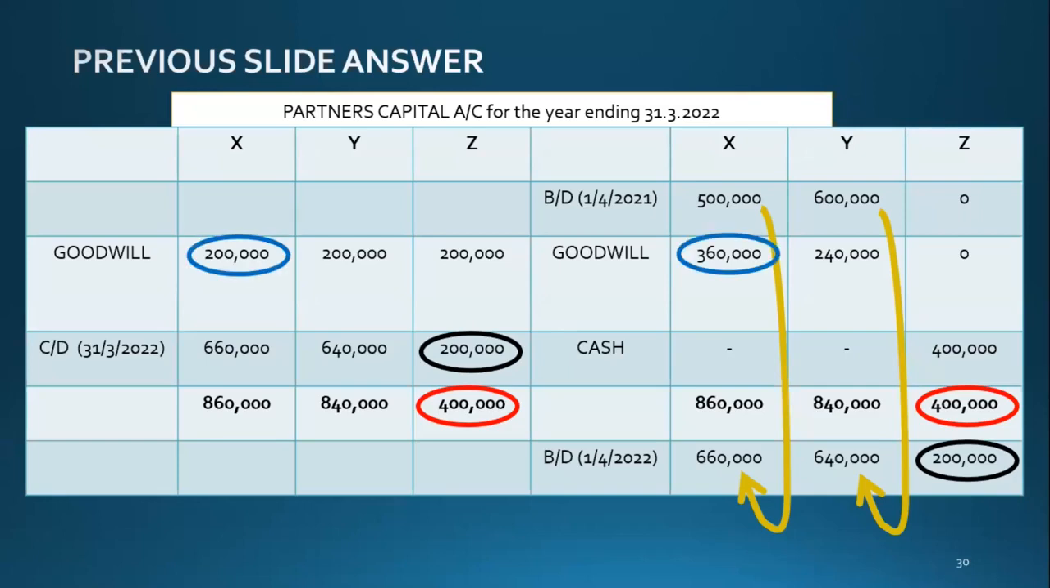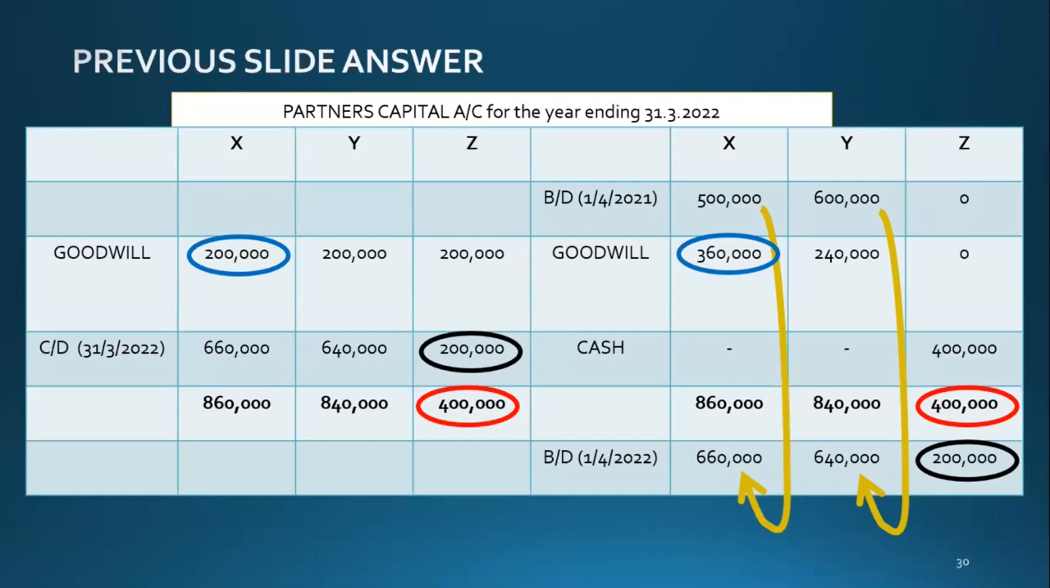If you check the blue color answer, the goodwill credited for X is 360 and debited is 200,000. Now you know the capital account is an equity account. In an equity account, if you credit, it will increase. If you debit, it will decrease.